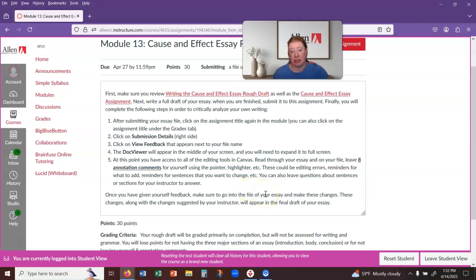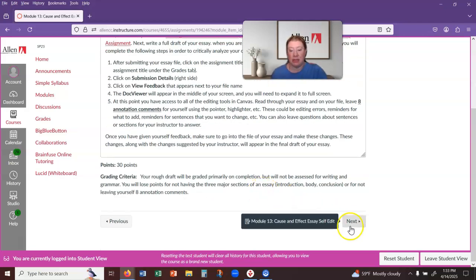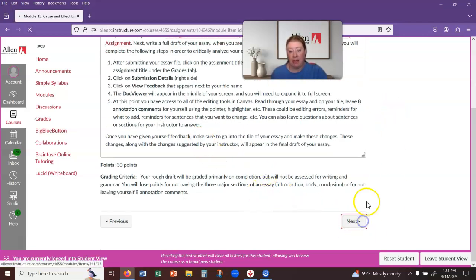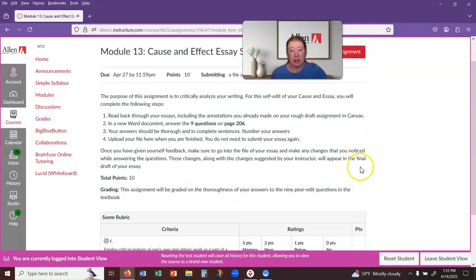And so I'm just looking to see, did you actually read over your own essay after you wrote it? Since this is at a rough draft stage, obviously a lot of your comments are going to be like, don't forget to add blah, blah, blah, because we want to make sure that you are actively reminding yourself when you're missing stuff. So you'll do that, and then you're also going to complete a separate self-edit.